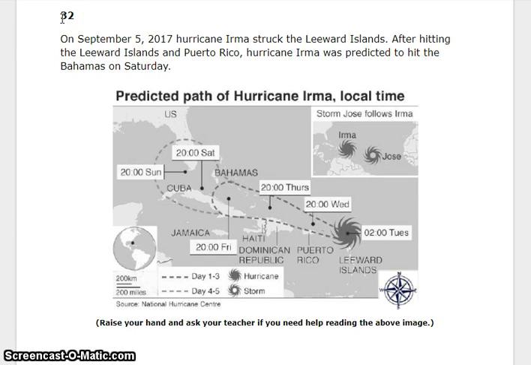Number 32. On September 5th, 2017, Hurricane Irma struck the Leeward Islands. After hitting the Leeward Islands and Puerto Rico, Hurricane Irma was predicted to hit the Bahamas on Saturday. Leeward Islands, Puerto Rico, Dominican Republic, Jamaica, Cuba, Bahamas.